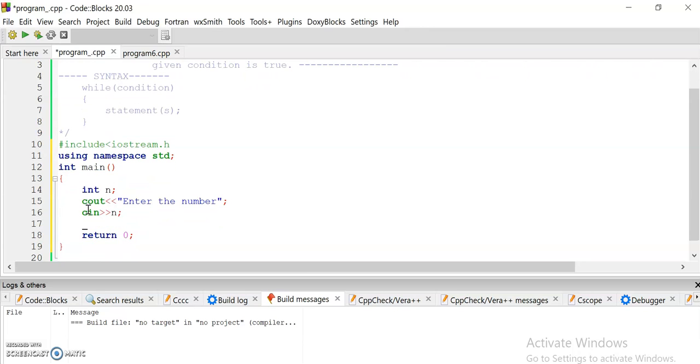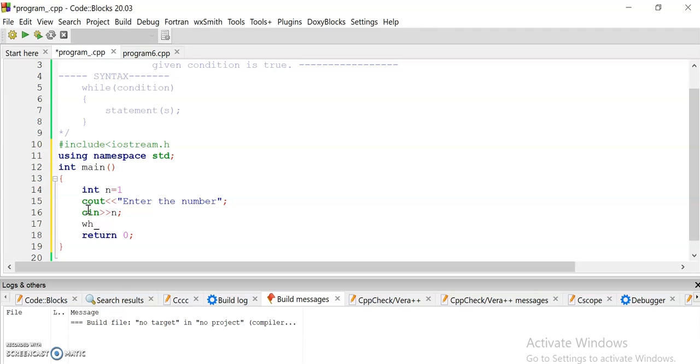Now what we want is to print the numbers from 1. The loop is going to execute the statements, or print the numbers, from 1 to a specific number n.